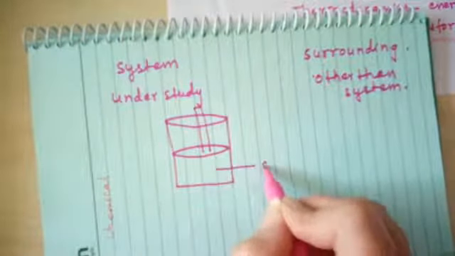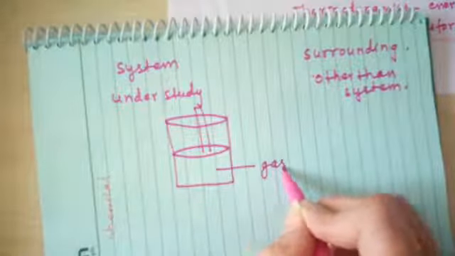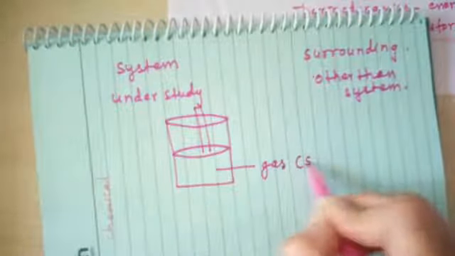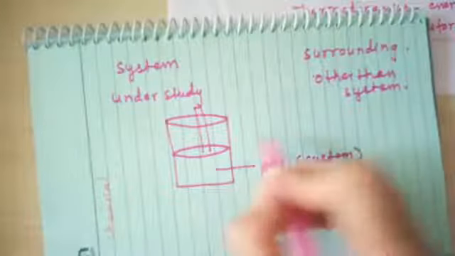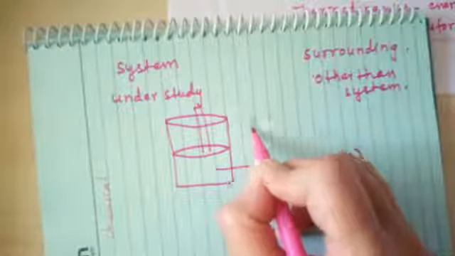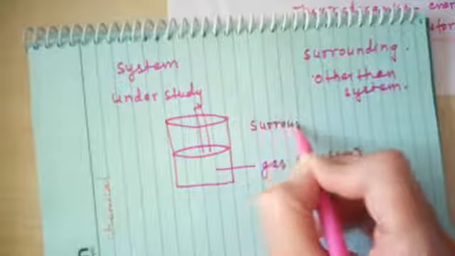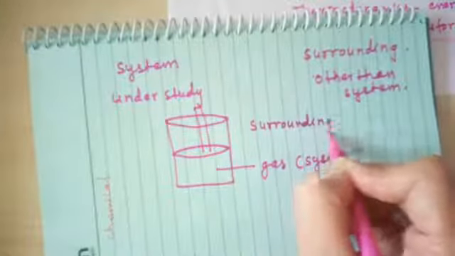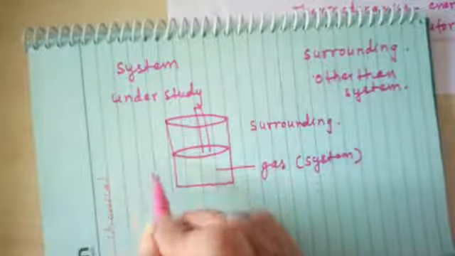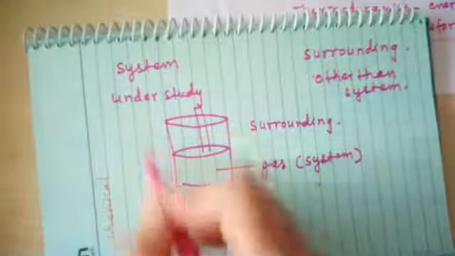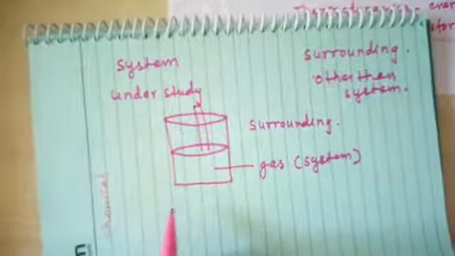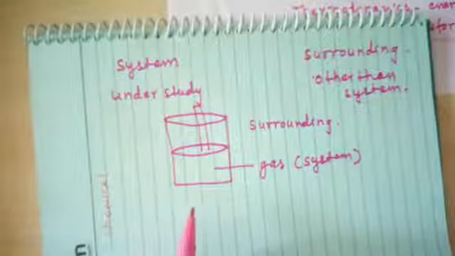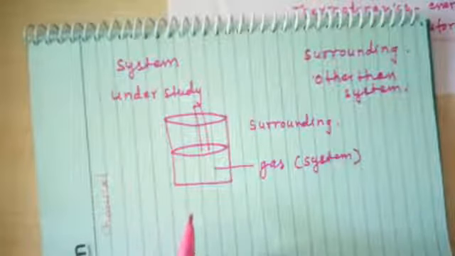So this gas, which is under study, it is called as a system, and the area or the part other than the gas, the whole thing surrounding this beaker or a container, it comes under surrounding. So all the other parts outside the system, such as cylinder, room and others, are the surroundings.